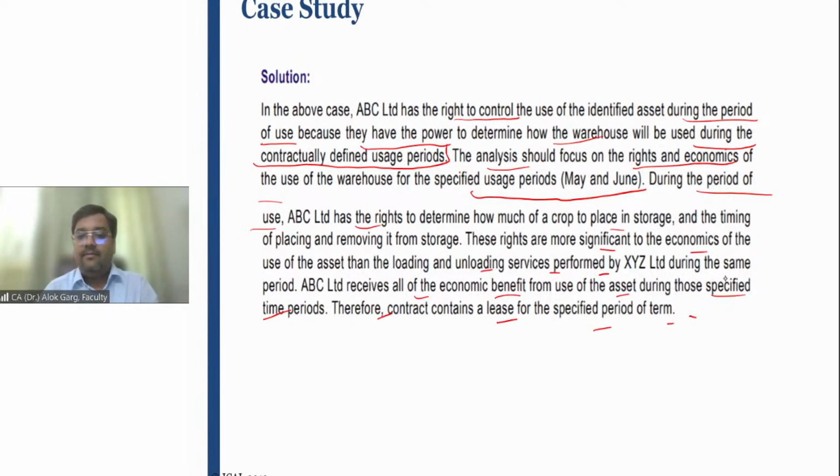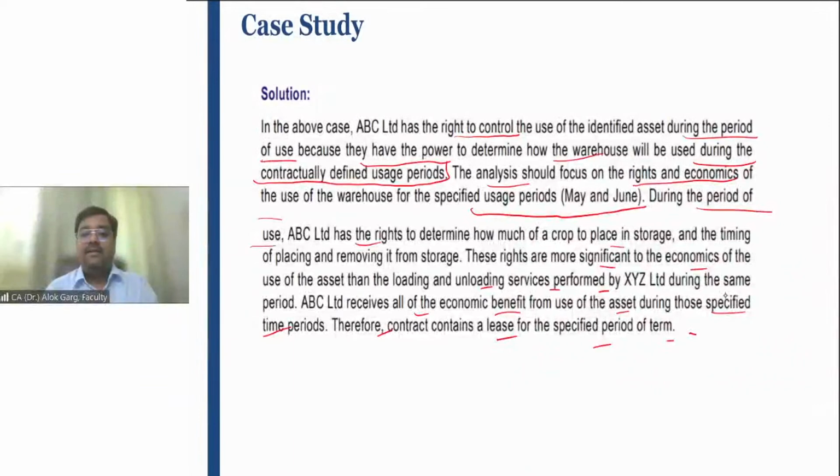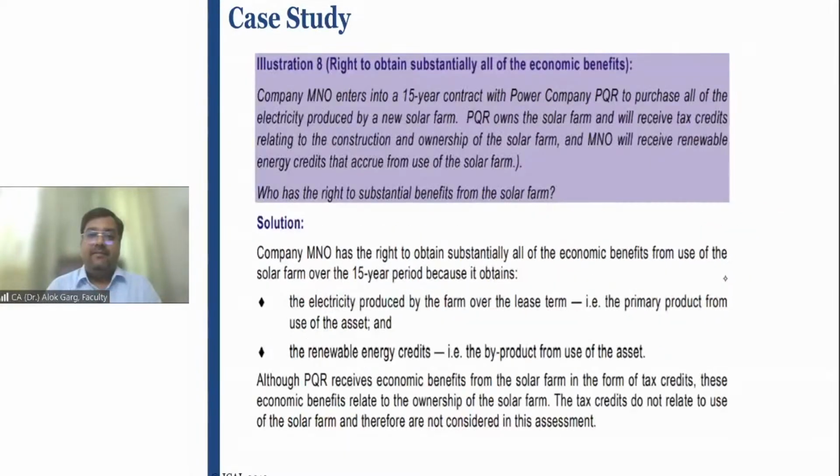Is that clear? Very good, Bhaskar. Very good, Janvi, Namrata. Thanks, Radhika. Yes. Now the next case study.